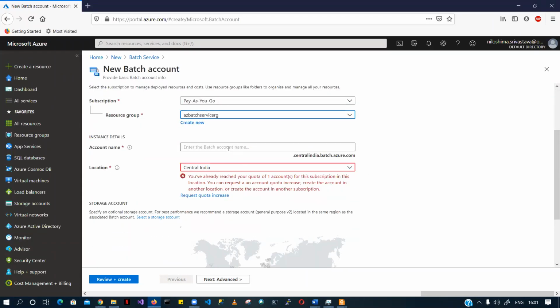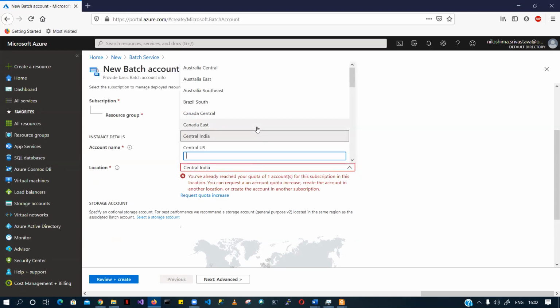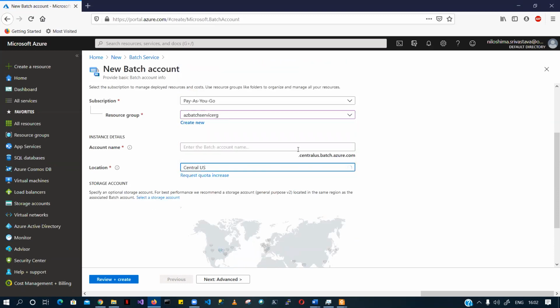Then you have to give your account name. The account name is basically a fully qualified name, which includes the region, right? You are seeing that since I have selected Central India, this is the fully qualified name. Whatever name I give will be followed by .centralindia.batch.azure.com. Since I have already created a batch account here in Central India, I cannot do that. So let's move ahead and try to create it in Central US.